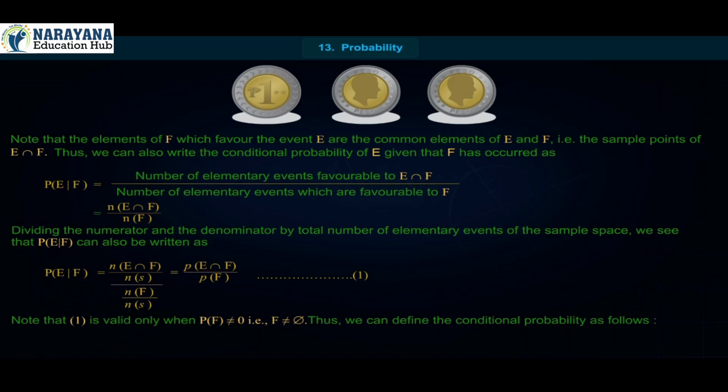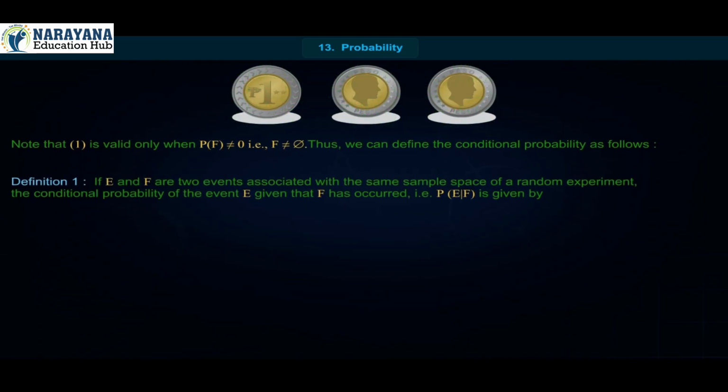Equation 1. Note that 1 is valid only when P(F) is not equal to 0, that is, F is not equal to φ. Thus, we can define the conditional probability as follows. Definition 1. If E and F are two events associated with the same sample space of a random experiment, the conditional probability of the event E given that F has occurred, that is P(E|F), is given by P(E|F) = P(E ∩ F)/P(F), provided P(F) is not equal to 0.